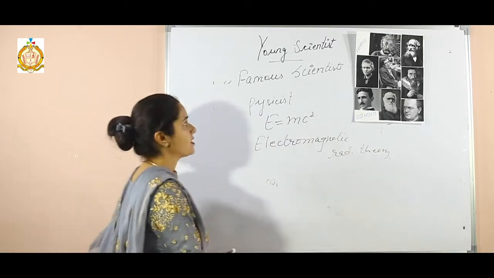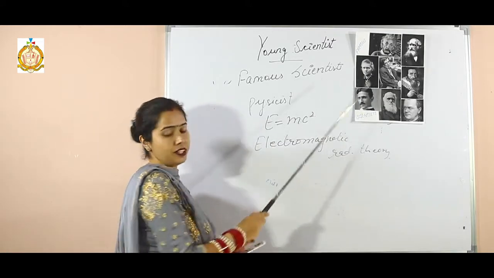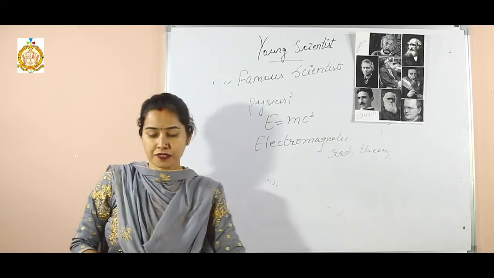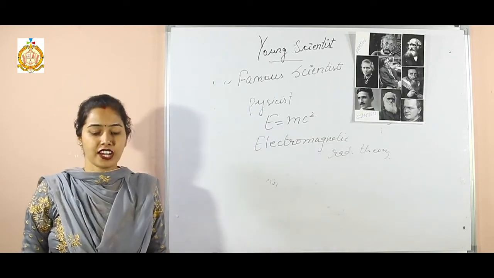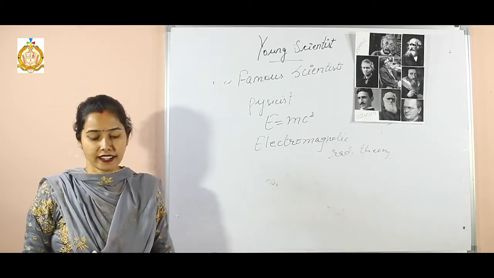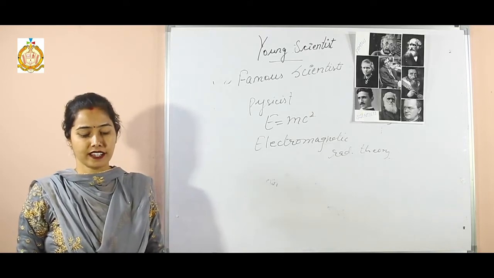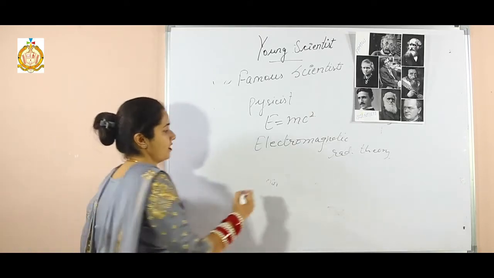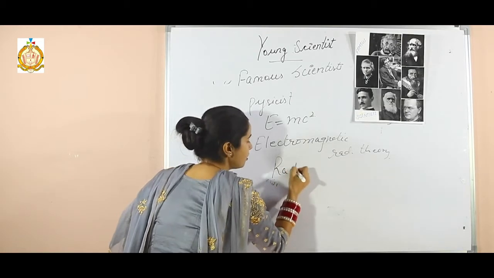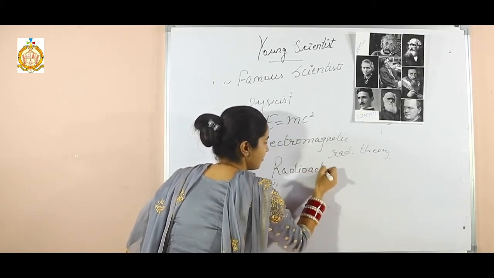Now the third scientist, Marie Curie. Marie Curie was a Polish and naturalized French physicist and chemist who conducted pioneering research on radioactivity. She is related to radioactivity.